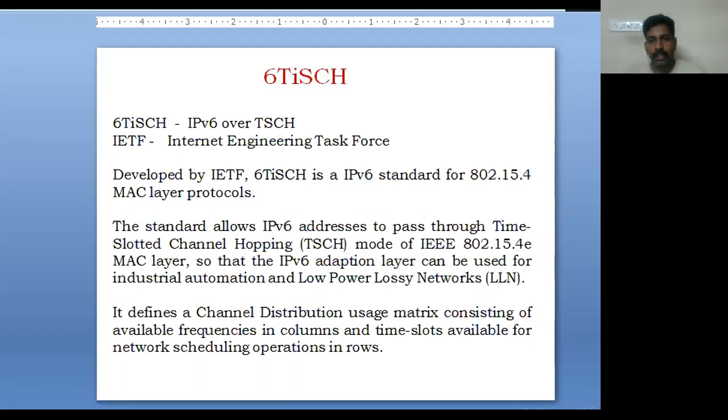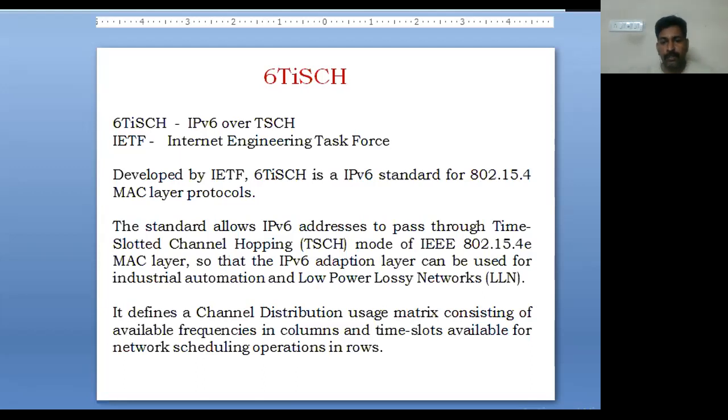The I comes from the Internet Engineering Task Force. So IPv6 over TSCH, where TSCH means time slotted channel hopping. In this we have a time slot. Based on the time slot, the networking will be done, that is, logical addressing or routing will be done based on the time slot.